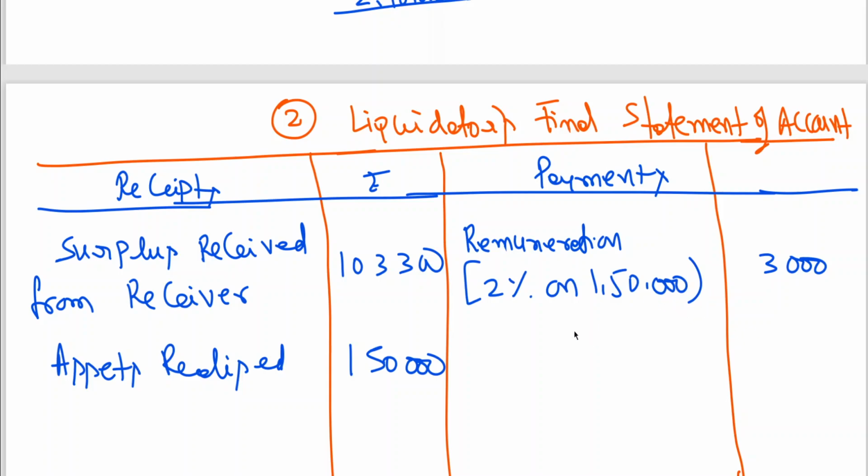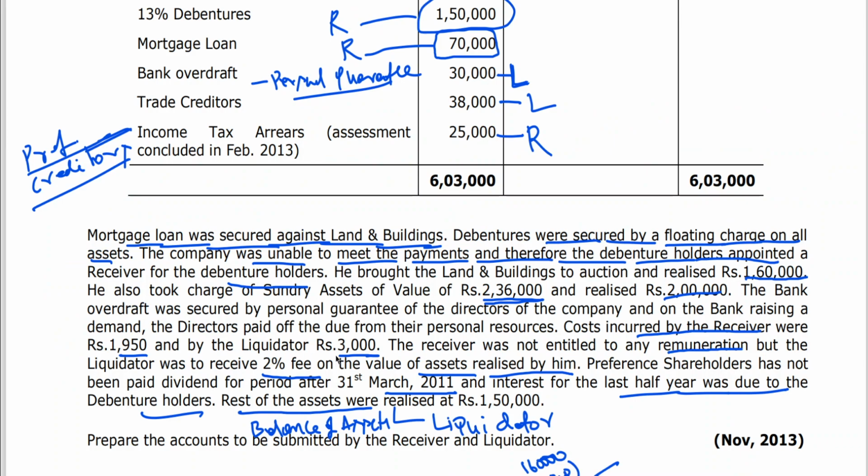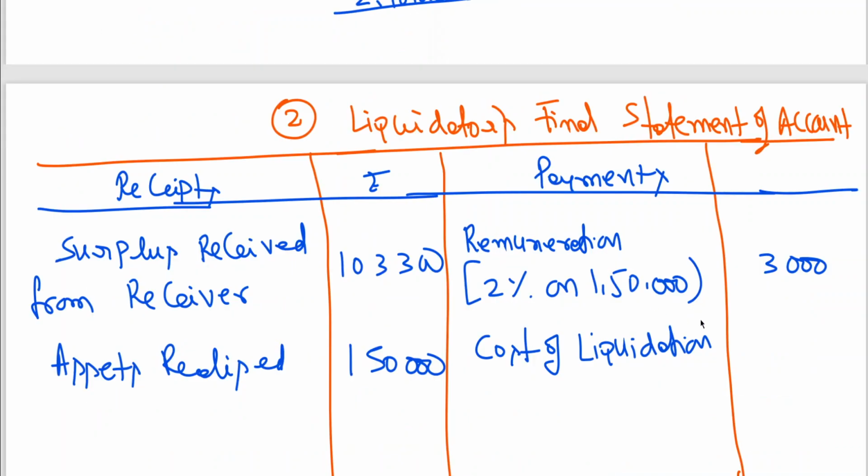Then cost of liquidation, you can use the word cost of liquidation or liquidation expenses. Just for a change, I am using the term cost of liquidation. In the problem it has been mentioned 3,000. Okay.